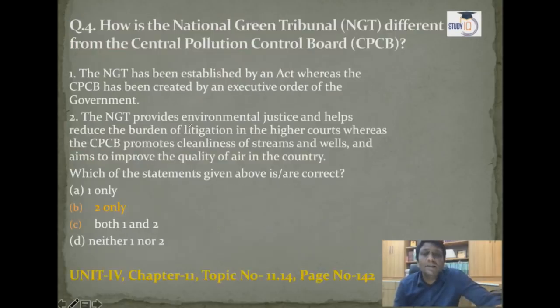So this statement, the second, next information in the first point, NGT is right, but the rest of the half portion is wrong. It is not the executive order. So overall the first answer is wrong. The NGT provides environmental justice and helps to reduce the burden on the litigation of higher courts, whereas for the CPCB, this is right, guys, you can go and file a case in the higher court, and here the higher court will protect this. Okay, work under the NGT.